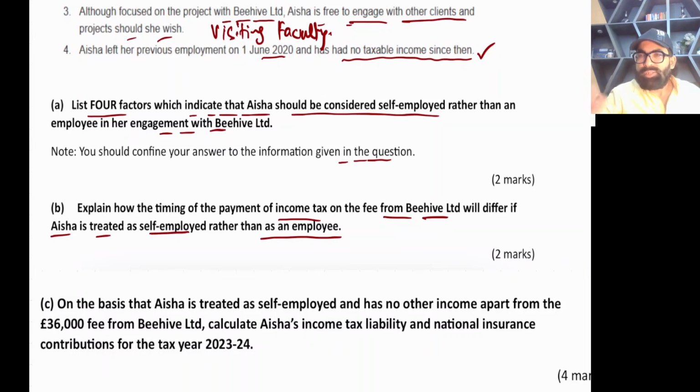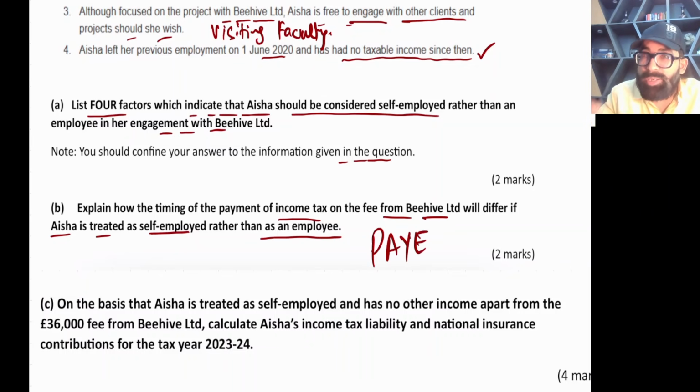Very simple. Listen, first thing, if you are treated as an employee, then you have to use employment income rules. In employment income rules, you have to pay as you earn. Remember this word, pay as you earn.